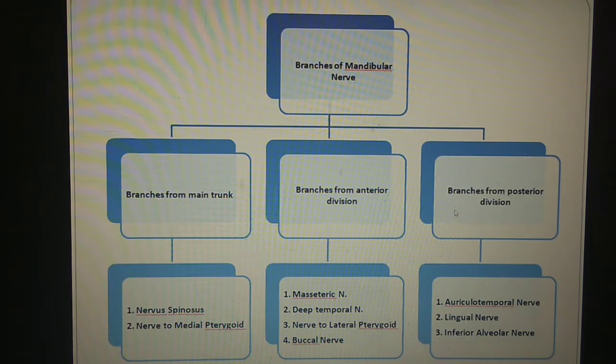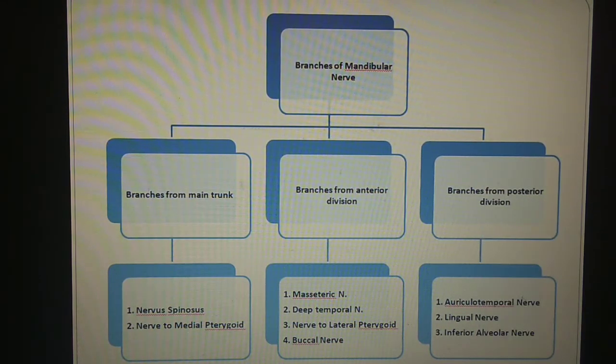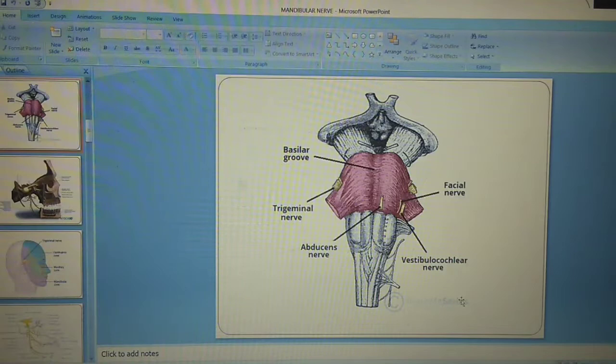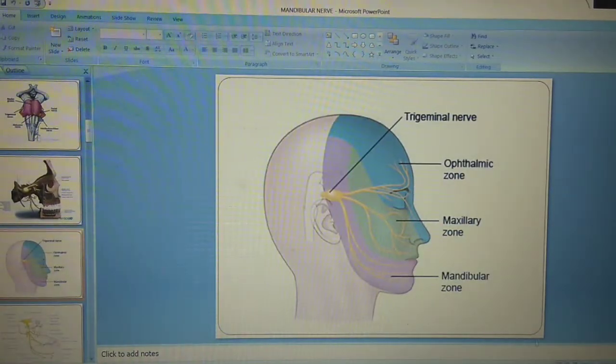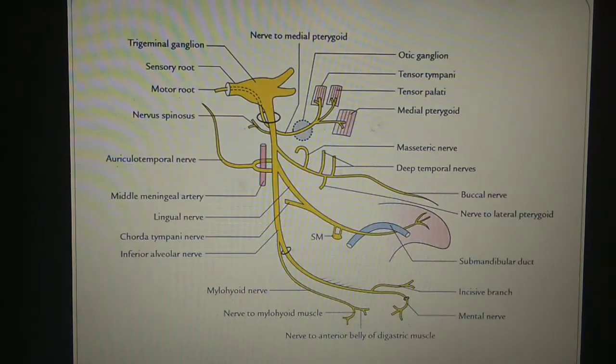Now the branches from the posterior division of the mandibular nerve are the auriculotemporal nerve, lingual nerve, and the inferior alveolar nerve. Now in the diagram you can see all these branches of the mandibular nerve.